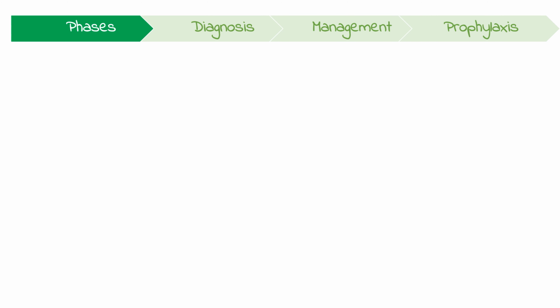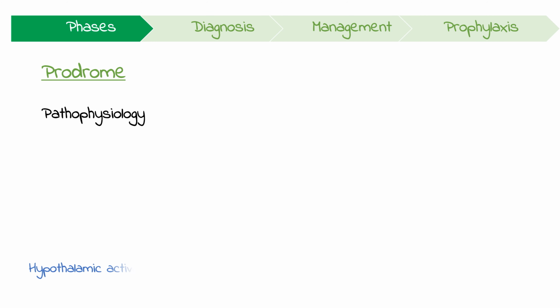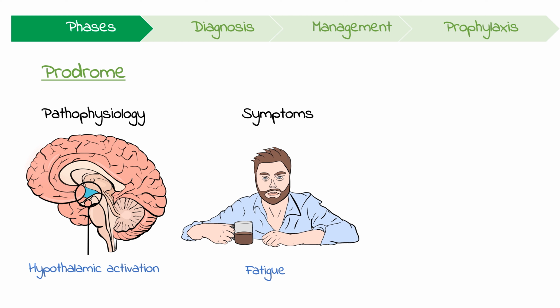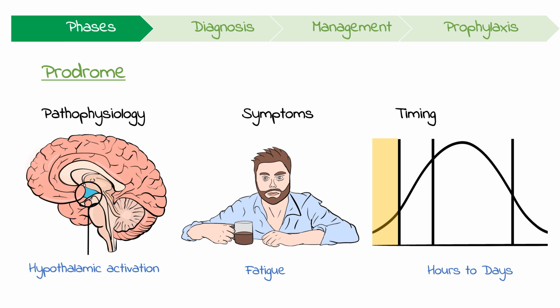Let's start with its pathophysiology and clinical features by breaking down the 4 phases of a migraine attack. The prodrome, which is thought to be due to hypothalamic activation, consists of affective or vegetative symptoms including yawning, fatigue, as well as altered food cravings. It can precede the rest of the migraine by hours to days.